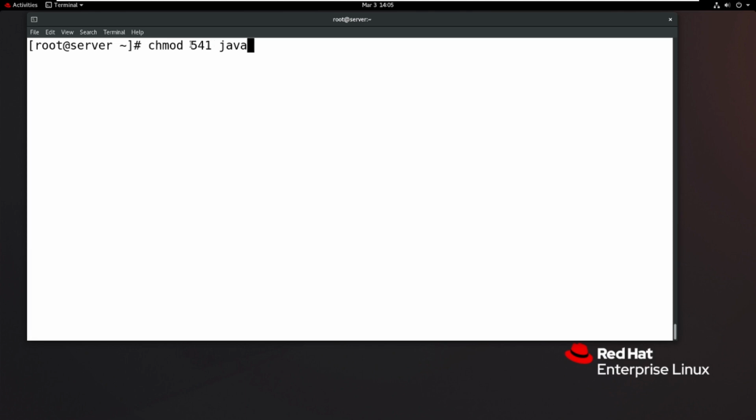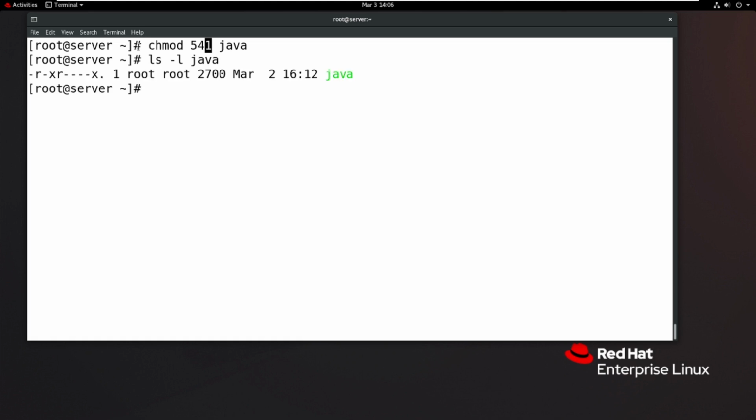But which combination is 5? So sir, read and execute, correct, because read 4 and execute 1. So read and execute combination 5. So user can read and execute the Java file, and 4 combination is what? Read only. Yes, group members read only of Java file, and which combination? 1, execute. Yes, others will execute the Java file only. So check it now. Yes, read and execute for user, read only for group members, and execute only for others.